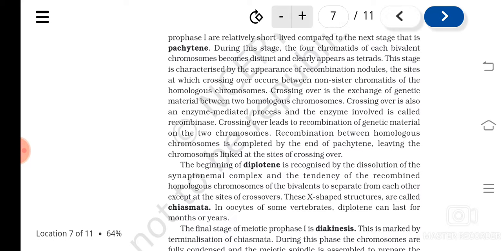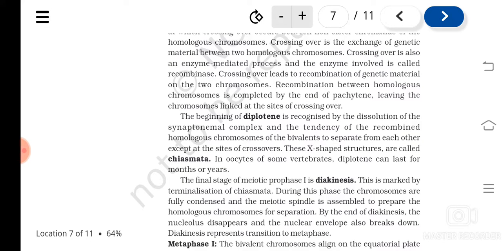So chiasmata, in which stage is it very much visible? Diplotene. And pachytene, what is the major event? Crossing over. After crossing over, what will happen? They will start moving apart at the beginning of the diplotene, and they will still be attached at the non-sister chromatids through some X-shaped structures called chiasmata. So chiasmata is visible in diplotene.